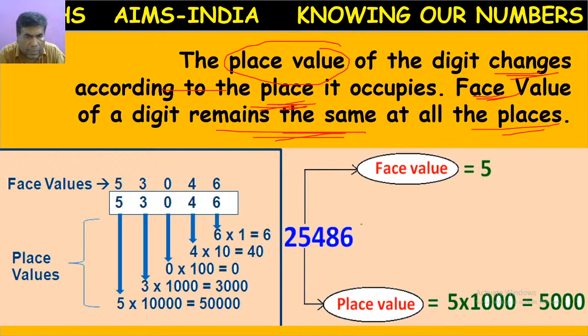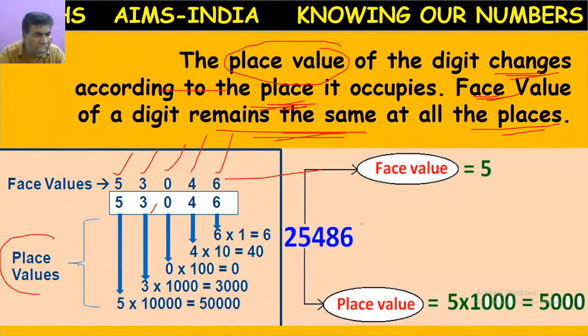Here, what we have? 53,046. What is the number given here? 53,046. Though it never depends on place, its face value of 5 is 5. Here 3's value is 3 only. 0's value is 0. 4's value is 4. 6's value is 6. It never changes.